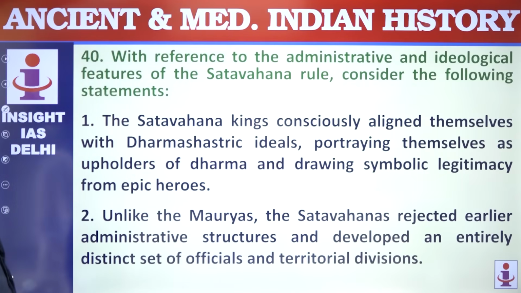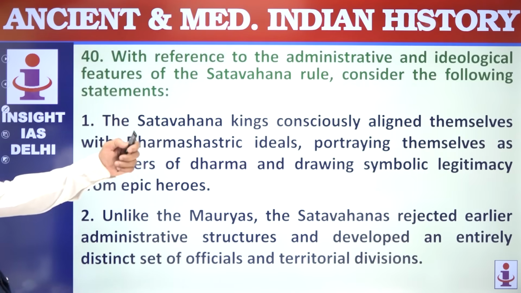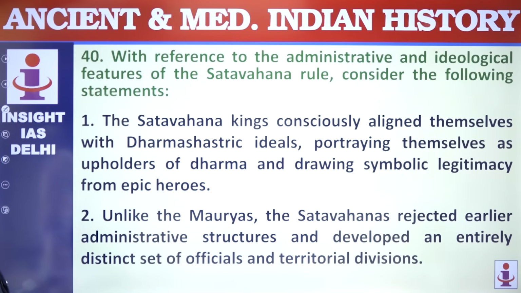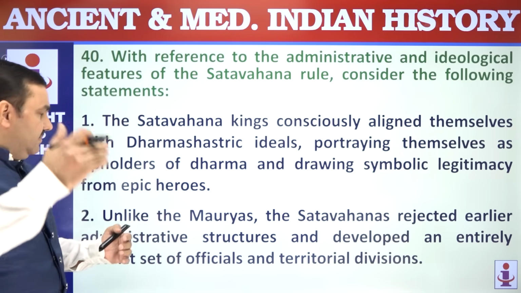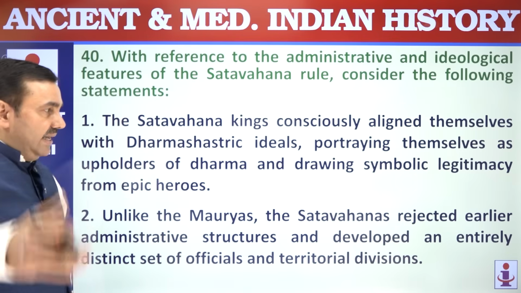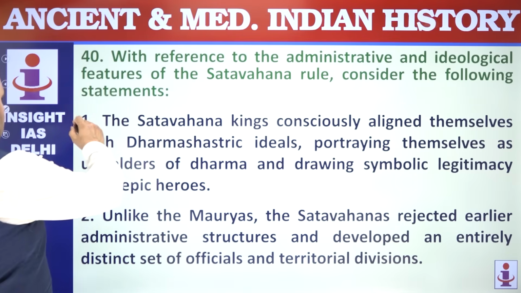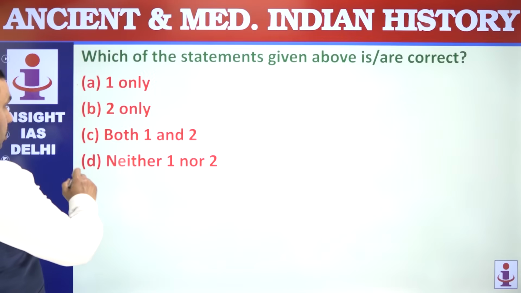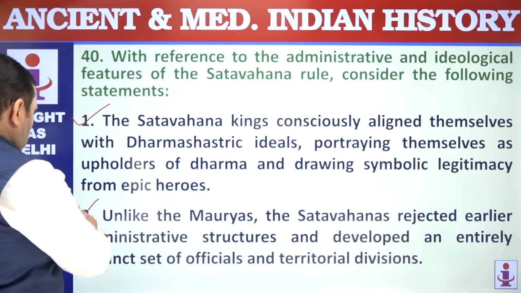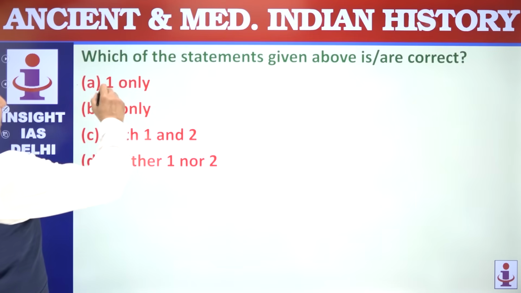40. With reference to administrative and ideological features of the Satavahana rule, Satavahana kings consciously aligned themselves with Dharma-shastric ideals or Brahminical or Hindu ideals, portraying themselves as upholders of Dharma. That's correct. This was a source of legitimacy. Unlike the Mauryas, Satavahanas rejected earlier administrative structures and developed entirely new ones. That is wrong. Only 1.